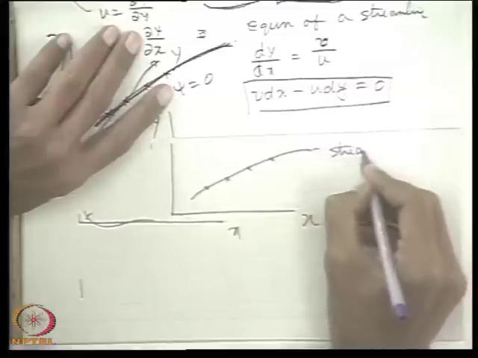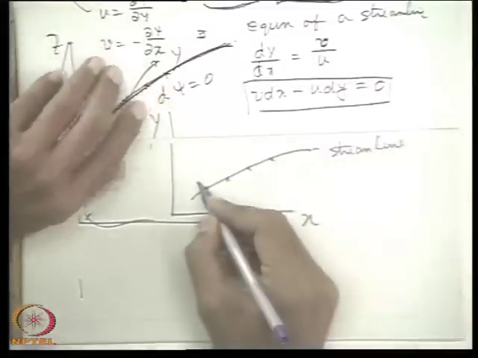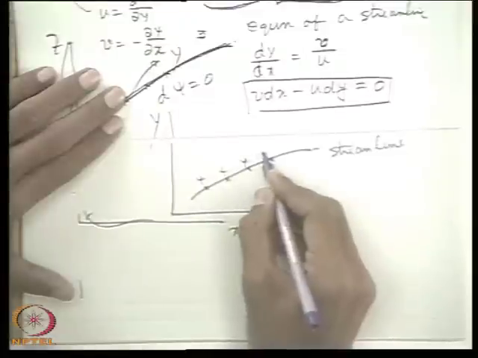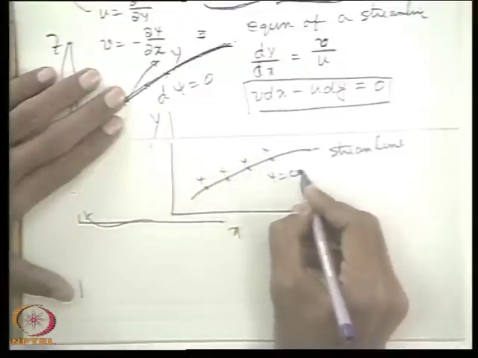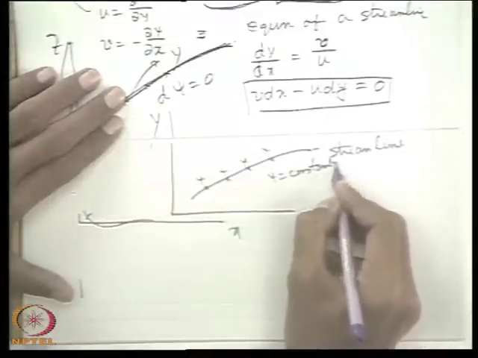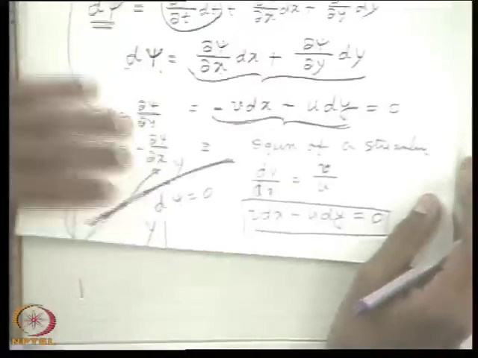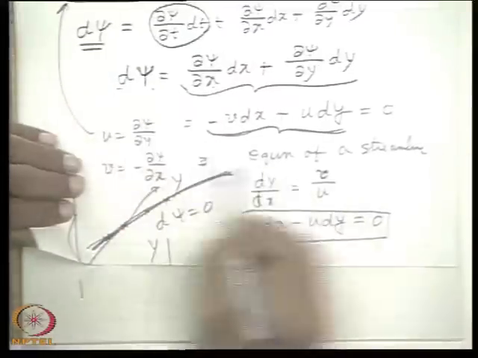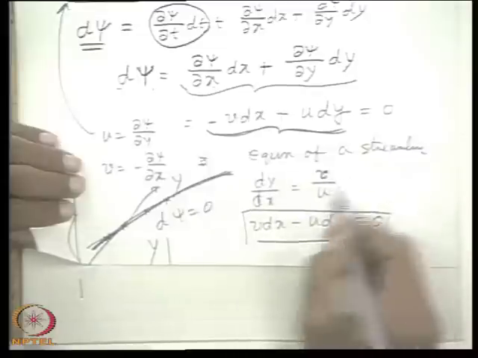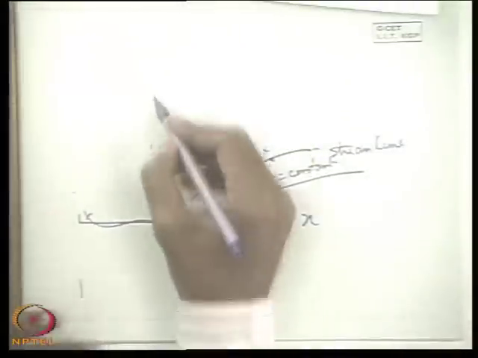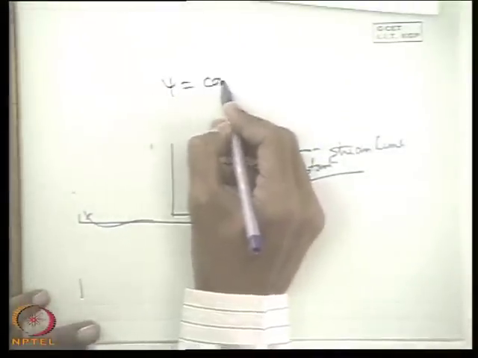So what we get? Along a streamline, the values of psi are the same. That means psi is equal to constant along a streamline. So this is proved. This is one of the very important conclusions, that along a streamline d psi is 0. That means psi is equal to constant.